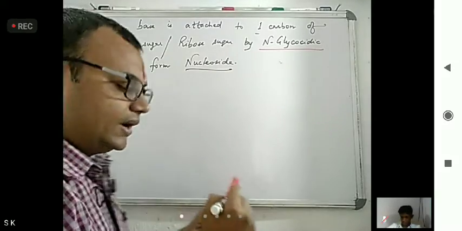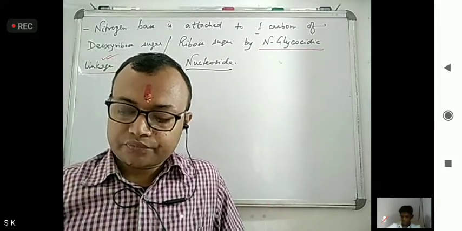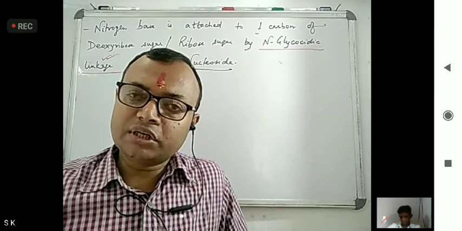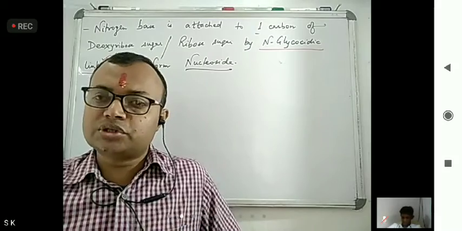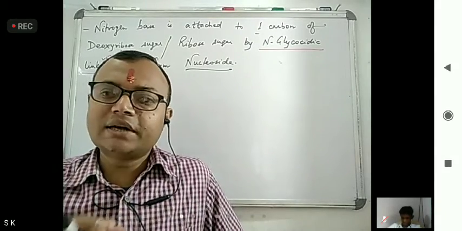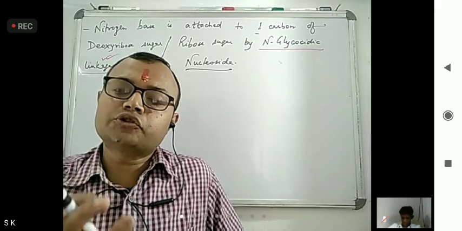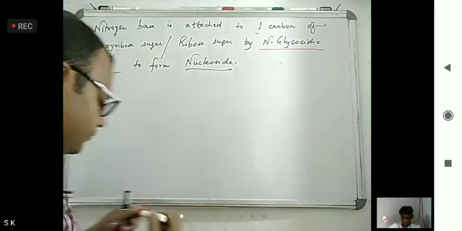Now, when a phosphate group is attached to this nucleoside, it becomes a nucleotide. How does that happen? Through phosphodiester linkage.